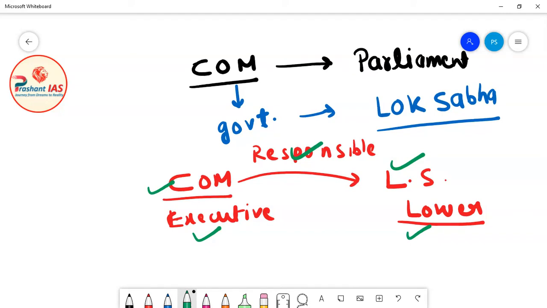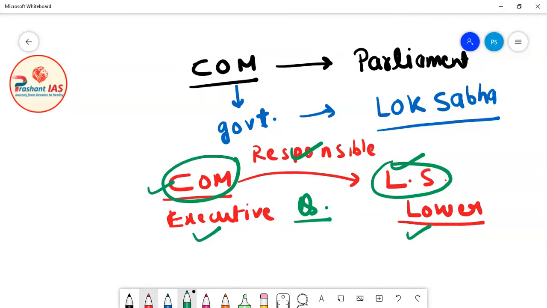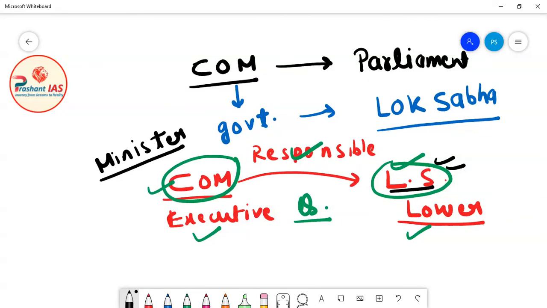Now what does it mean? It means that this Council of Ministers is accountable to Lok Sabha. Members of Lok Sabha can ask questions from the members of the Council of Ministers regarding their working, and the members of the Council of Ministers means the ministers. Ministers are collectively responsible to Lok Sabha, which means ministers have to give answers to the members of Lok Sabha.